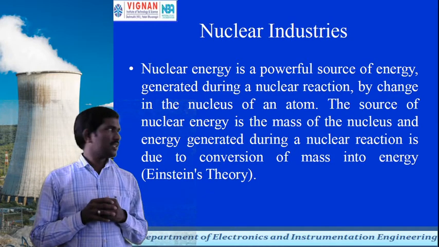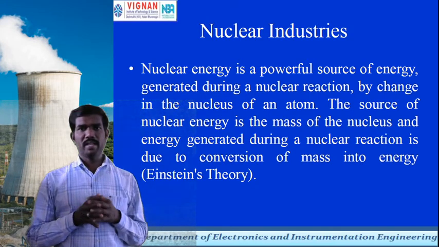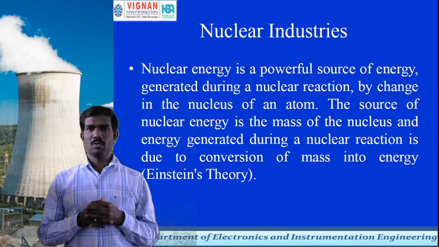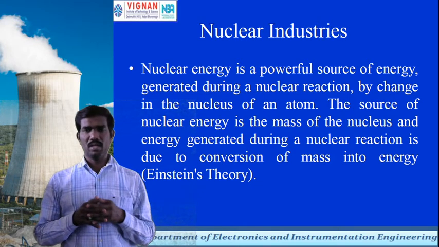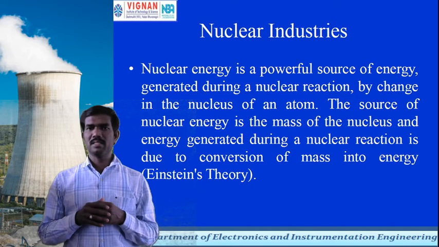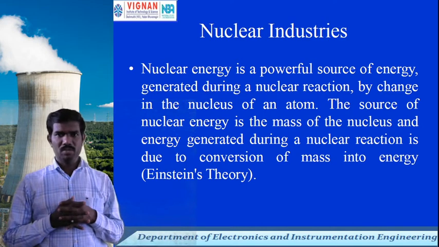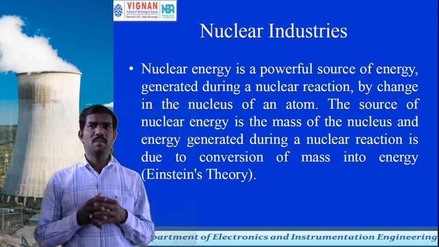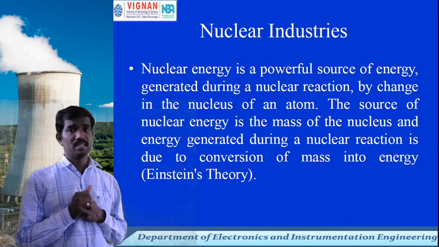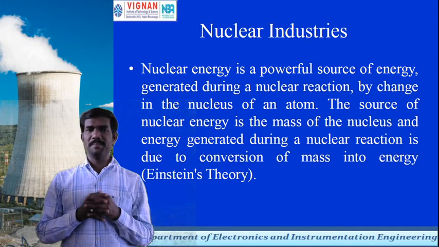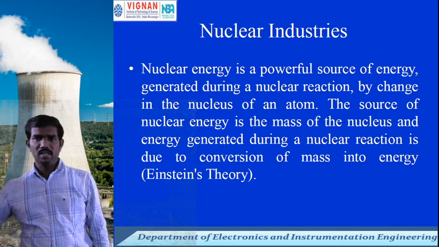By changing the nucleus of an atom, this nuclear energy will be generated. The source of nuclear energy depends on the mass of the nucleus, and energy is generated during the nuclear reaction. Due to the conversion of mass into energy, which is based on Einstein's theory, the entire nuclear industry depends on Einstein's theory.